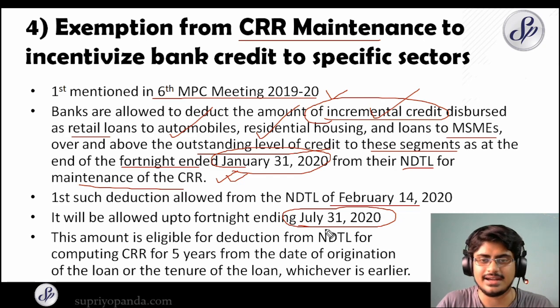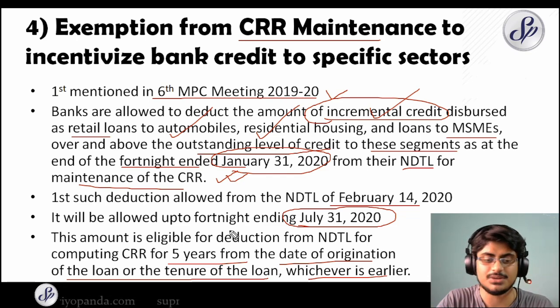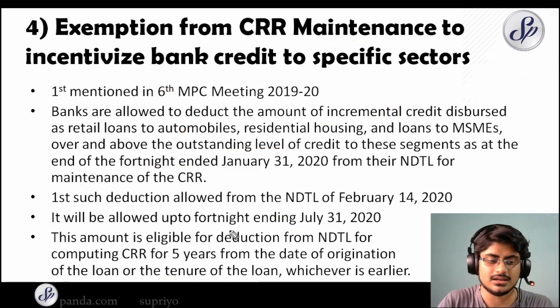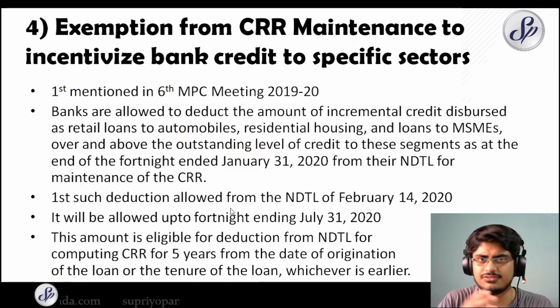So the fortnight ending July 31st, they are allowed till then, and this amount is eligible for deduction from NDTL for computing CRR for 5 years from the date of origination of the loan or the tenure of the loan, whichever is earlier. Of course, because you have to give them some time till which they can deduct from the NDTL. So this is the important development regarding cash reserve ratio, and I hope that you have noted everything. If you face any problems or are unable to understand anything, feel free to write down in the comments below. I'll help you out. Let's move to the next one.